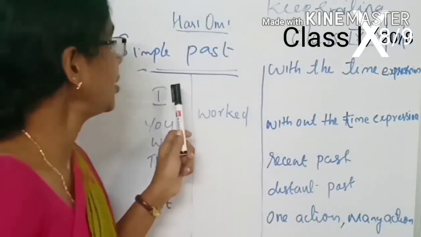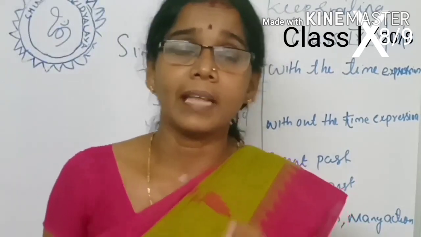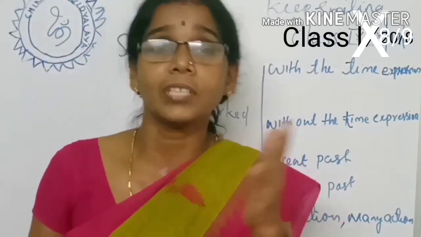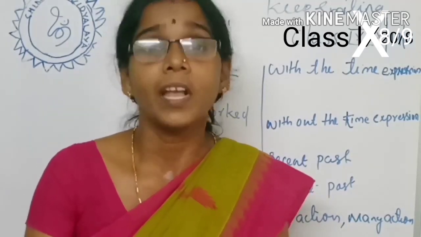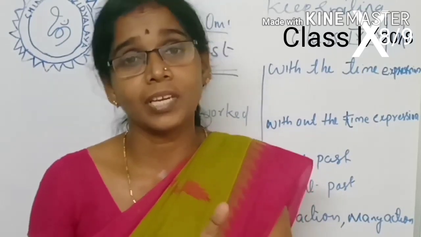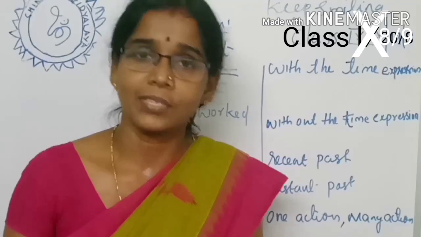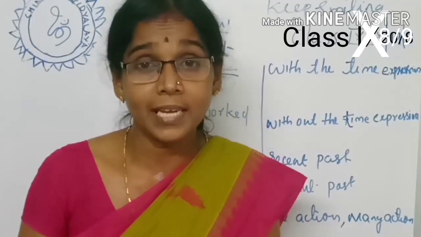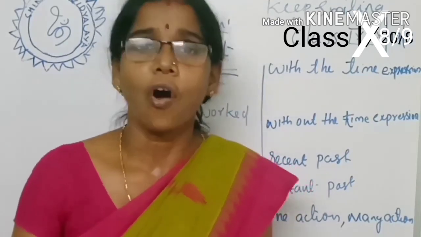We use the simple past when the action happened in the past and it's over. We use this tense form for the completed action in the past. I went to temple yesterday. We use this tense form when an action happened in the past and it's over.